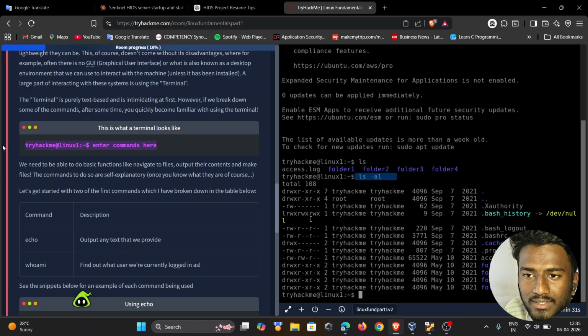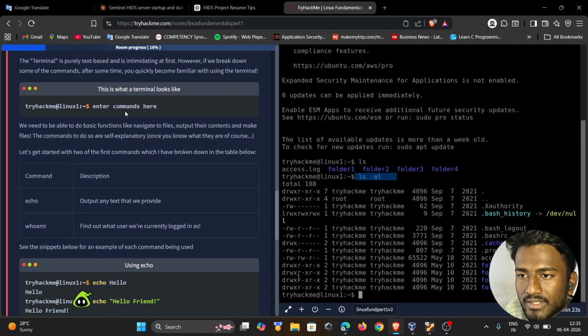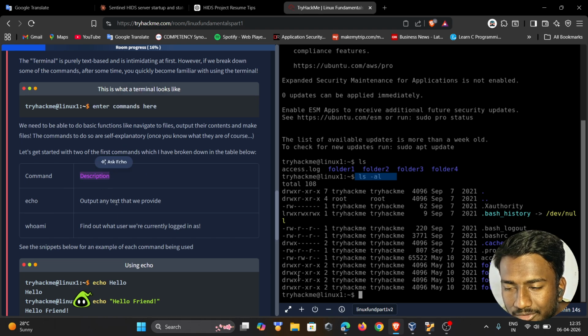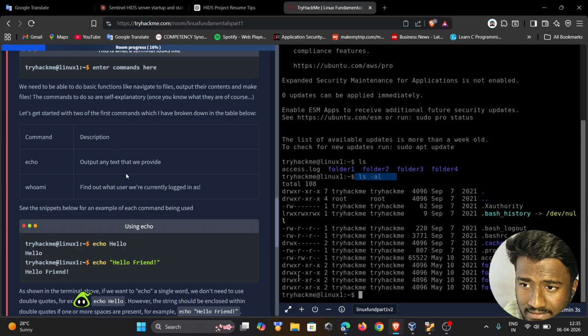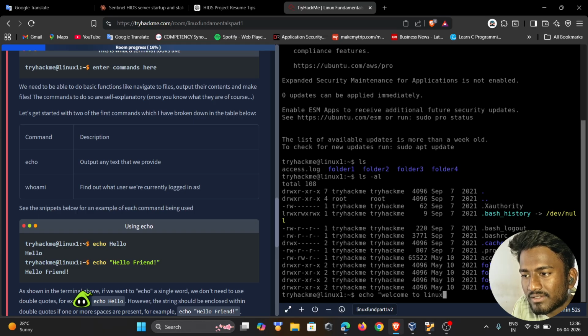So here they showed us what the terminal looks like, and here we are able to enter commands. Next, under commands and descriptions, they give us some commands like echo and whoami. The echo command is used to output any text that we provide. Let's check live here: echo "welcome to Linux".